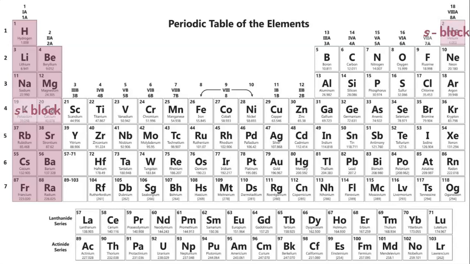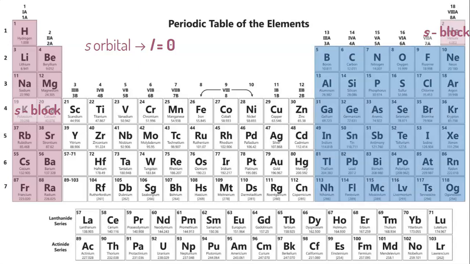So any element in the s block has an s orbital for their electrons. Because it's an s orbital, our l is going to equal 0. So if the element you're trying to find the quantum numbers for is in the s block, it's an s orbital, so the angular momentum quantum number l is 0.